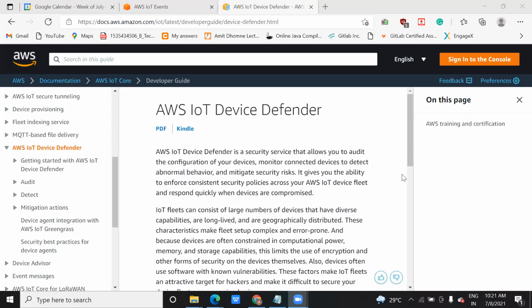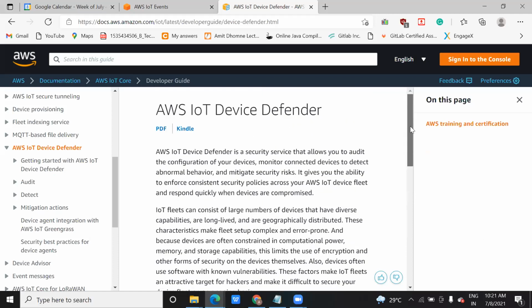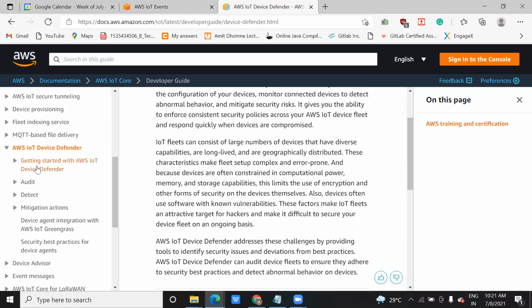Okay, so what are the things that come under this IoT device defender? It will not only tell you the issues, meaning the errors that occur on this connection when establishing the connection between the IoT device and the local devices or the cloud. What issues occurred, what errors are occurring, so you can monitor those activities. Because of that we use this. So in this IoT device defender we're going to see that. How are we going to do that?